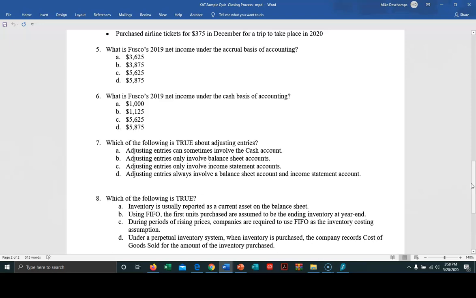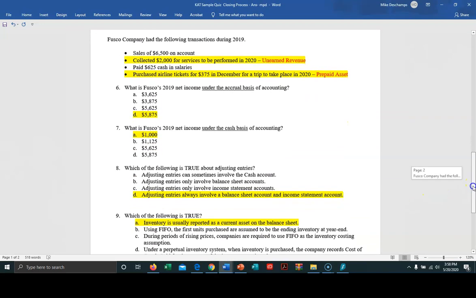Number C, during periods of rising prices, companies are required to use FIFO as the inventory costing assumption. No, actually it's LIFO. And D, under a perpetual inventory system, when inventory is purchased, the company records cost of goods sold for the amount of the inventory purchased. No, they would record cost of goods sold when the inventory is sold, not purchased. When we purchase it, it goes under the inventory account. So the correct answer is A. Inventory is usually reported as a current asset on the balance sheet.